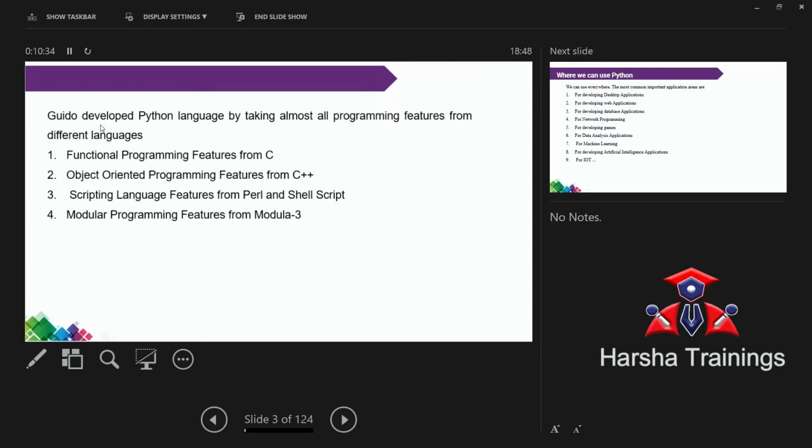Now, the scientists developed the Python language by taking almost all programming features from different languages. That means for developing Python, they considered some different programming languages. What are the programming languages? C, C++, Perl, and Modular 3. These are the programming languages.